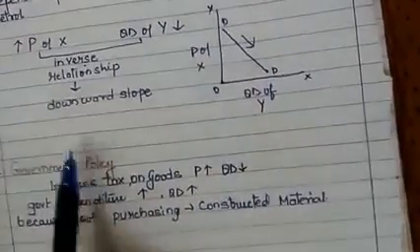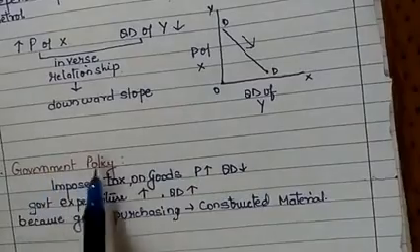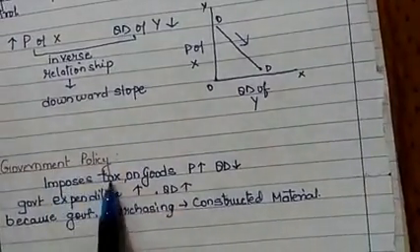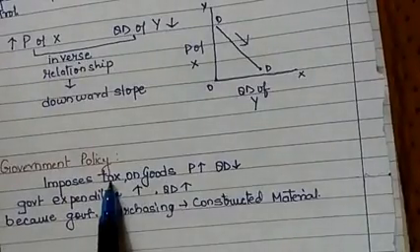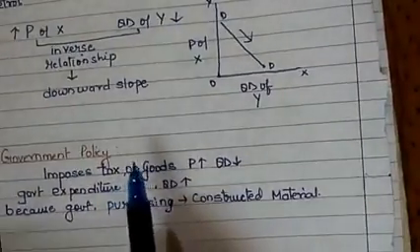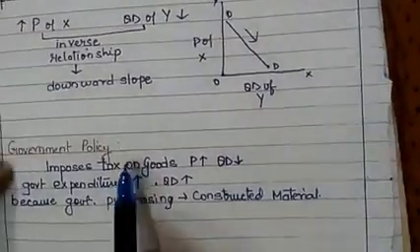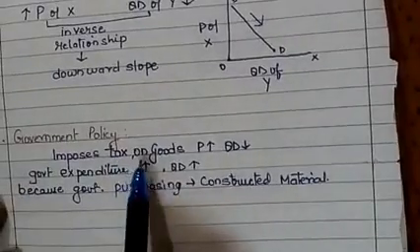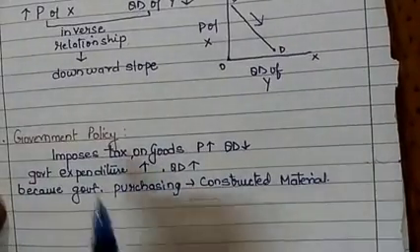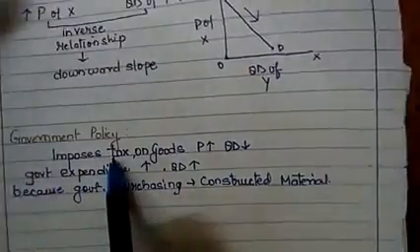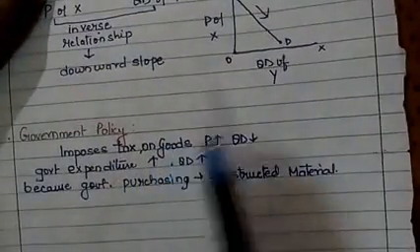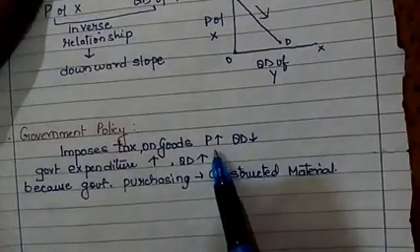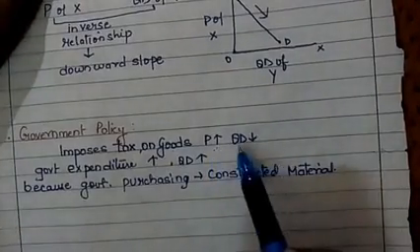Next is the number four point, that is government policies. Government policies means the government imposes taxes. For example, income tax. For example, sales tax. These types of taxes are imposed by the government. When these taxes are imposed on the goods, then the price of the goods increases. As we know the law of demand, when price increases, quantity demanded decreases.